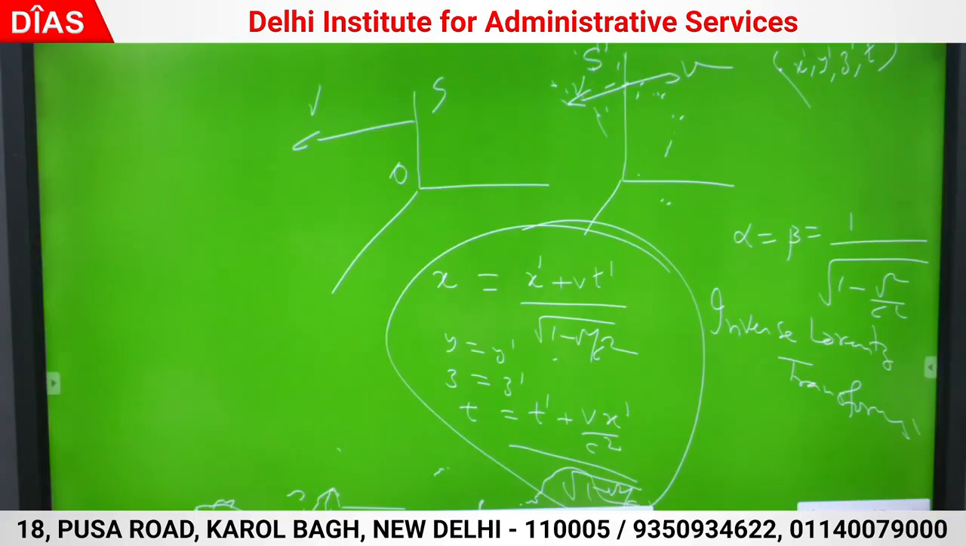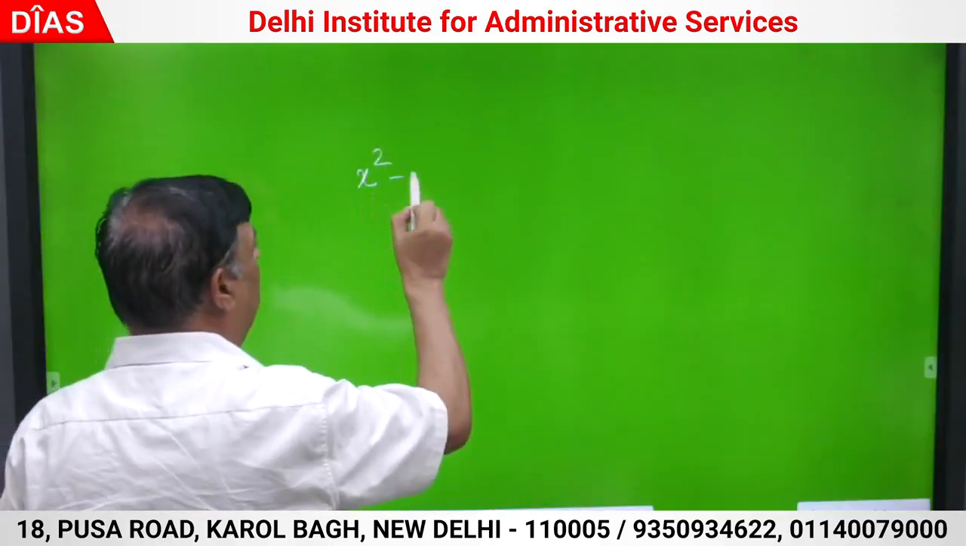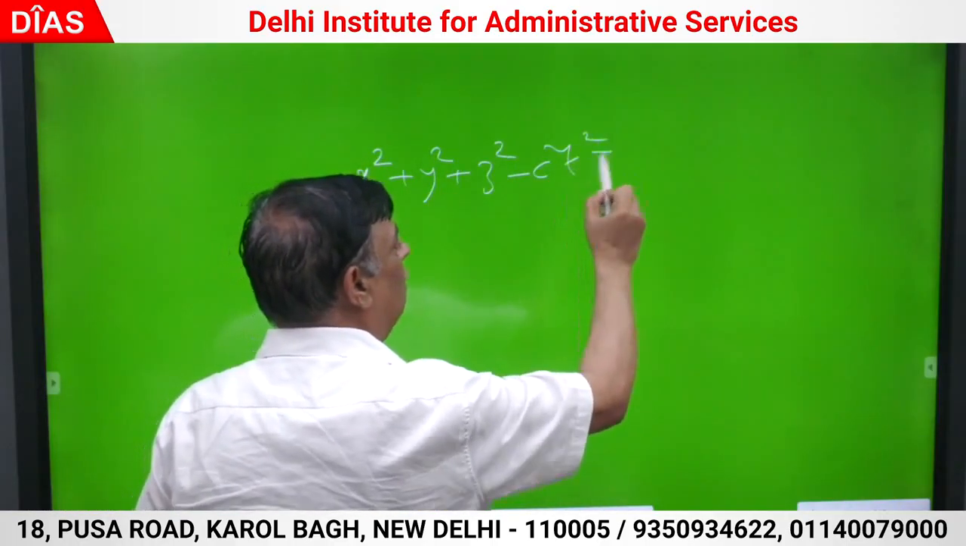Clear what is Lorentz transform? By utilizing the postulates of the special theory of relativity, if I want to express the coordinates of an event from one frame to the other frame, they are Lorentz transforms. I said, what is invariant? I said x square plus y square plus z square minus c square t square is invariant. Good? If this quantity is invariant, what do I mean by this invariance?